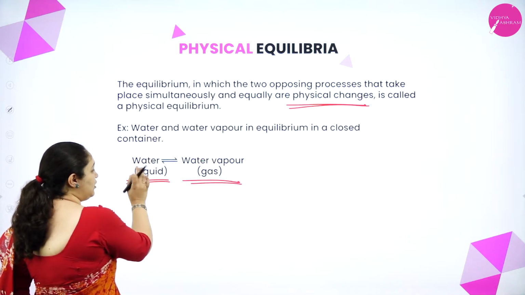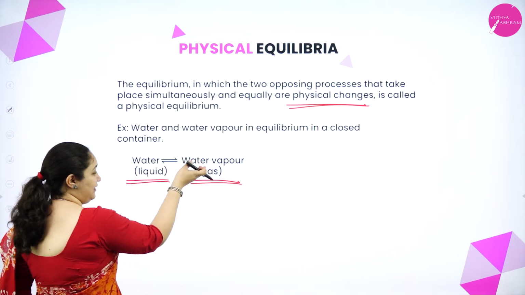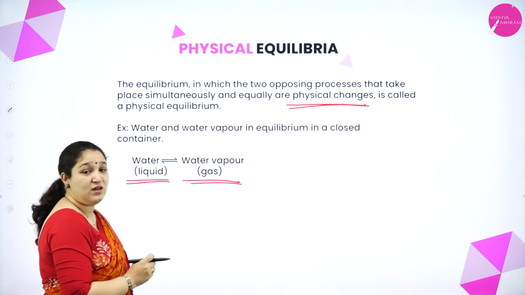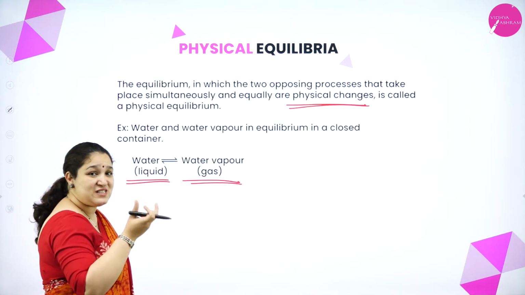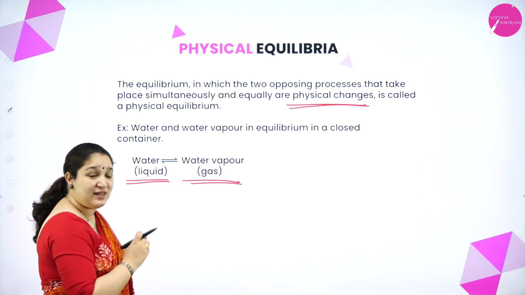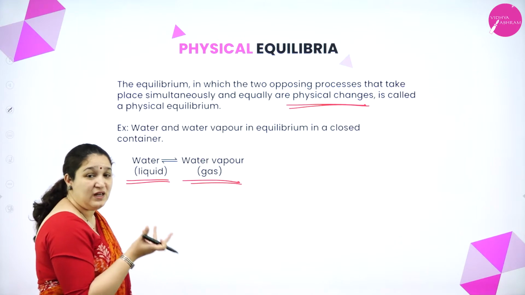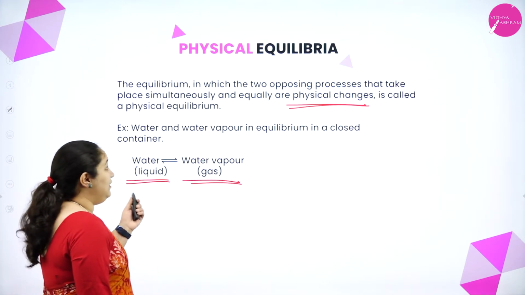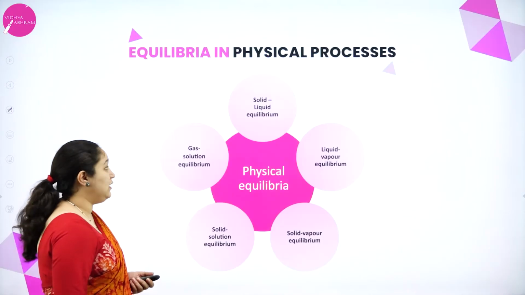So the number of water molecules which is going to the vapor state is equal to the number of water molecules which is coming back to the liquid state. So here the physical state, liquid to gas, gas to liquid, there is a physical change which is happening. Thus it is physical equilibrium. Further, there are different types of physical equilibrium.